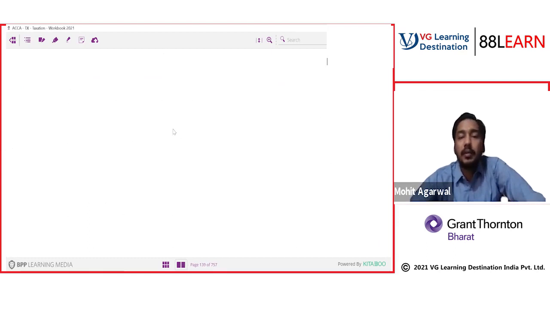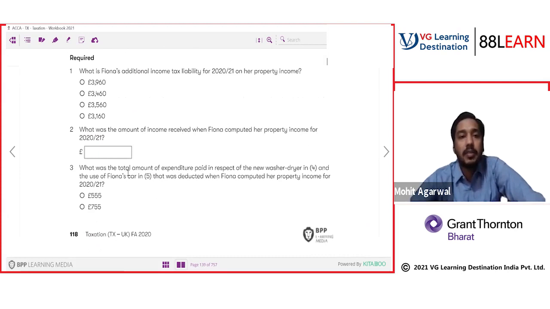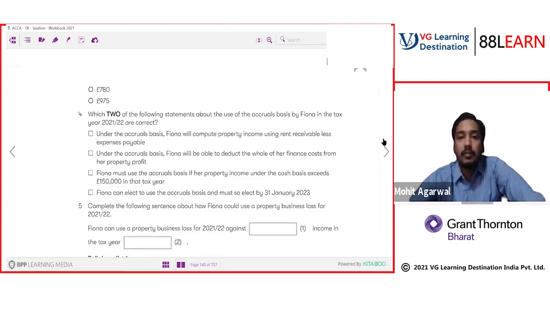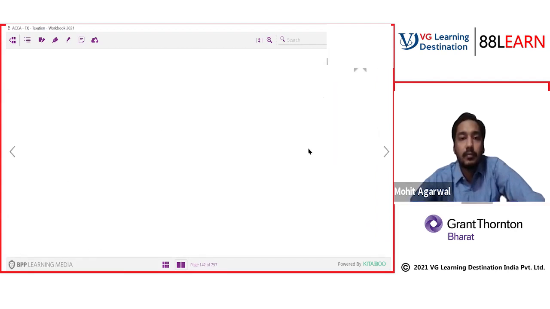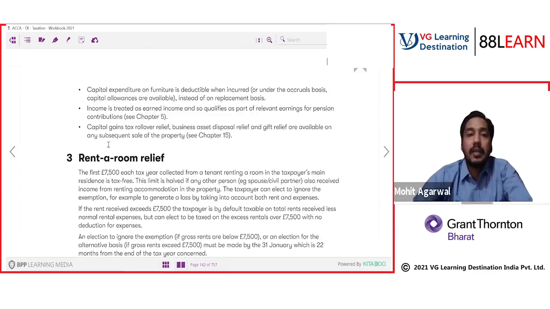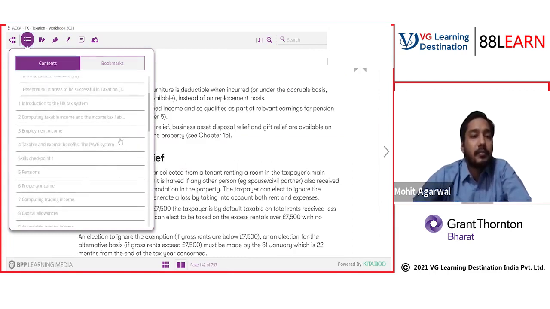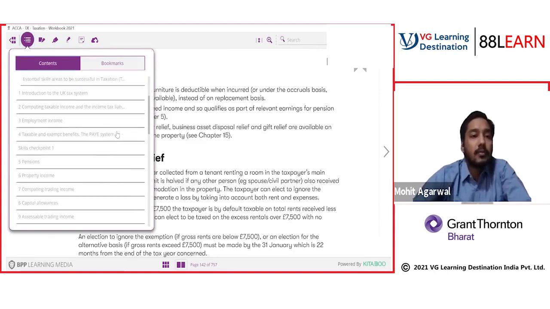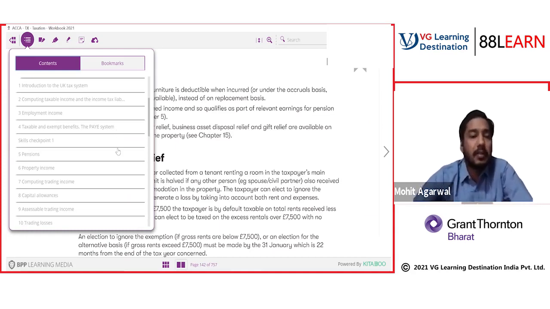Solve this. You can check out this activity yourself. Very simple. It's testing your rent relief and other provisions. So that's all for property income, friends. We have done the discussion of each and every provision of property income. Let's start a new topic. Property income is quite a short and very easy topic, so do give it a revision.